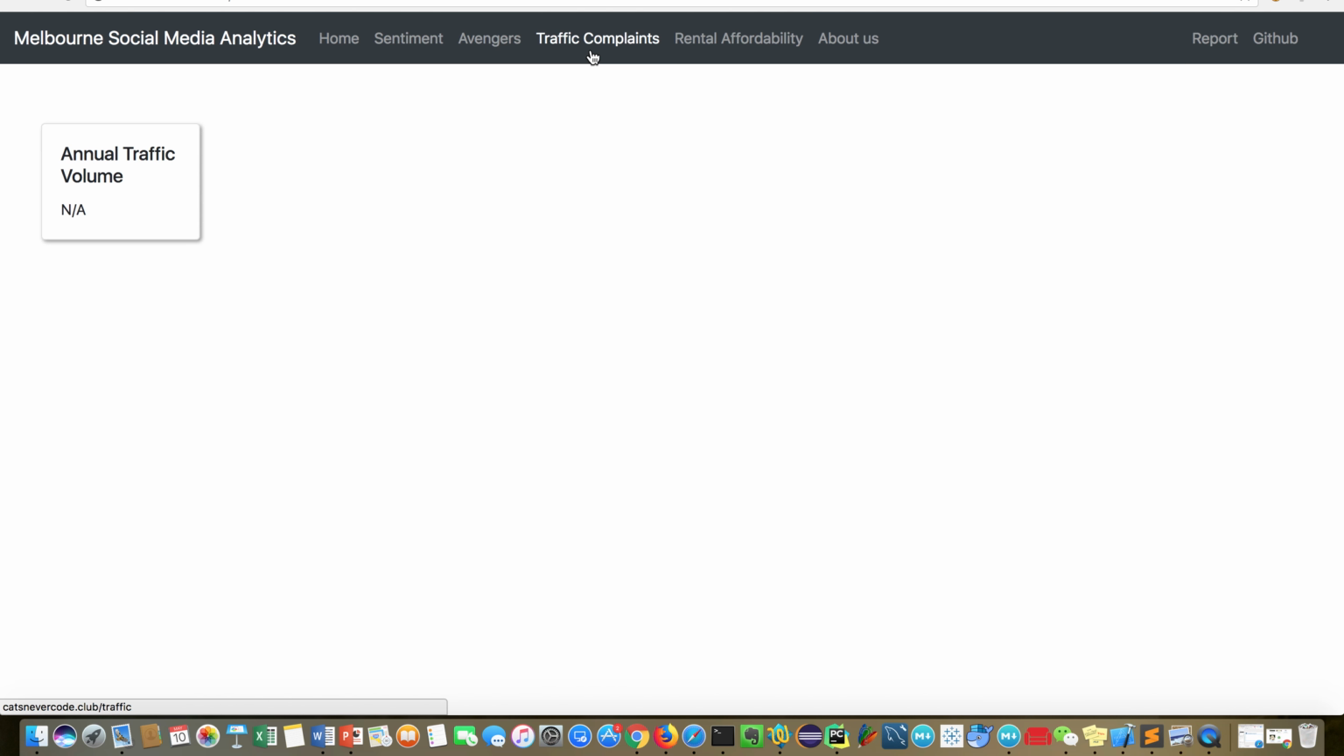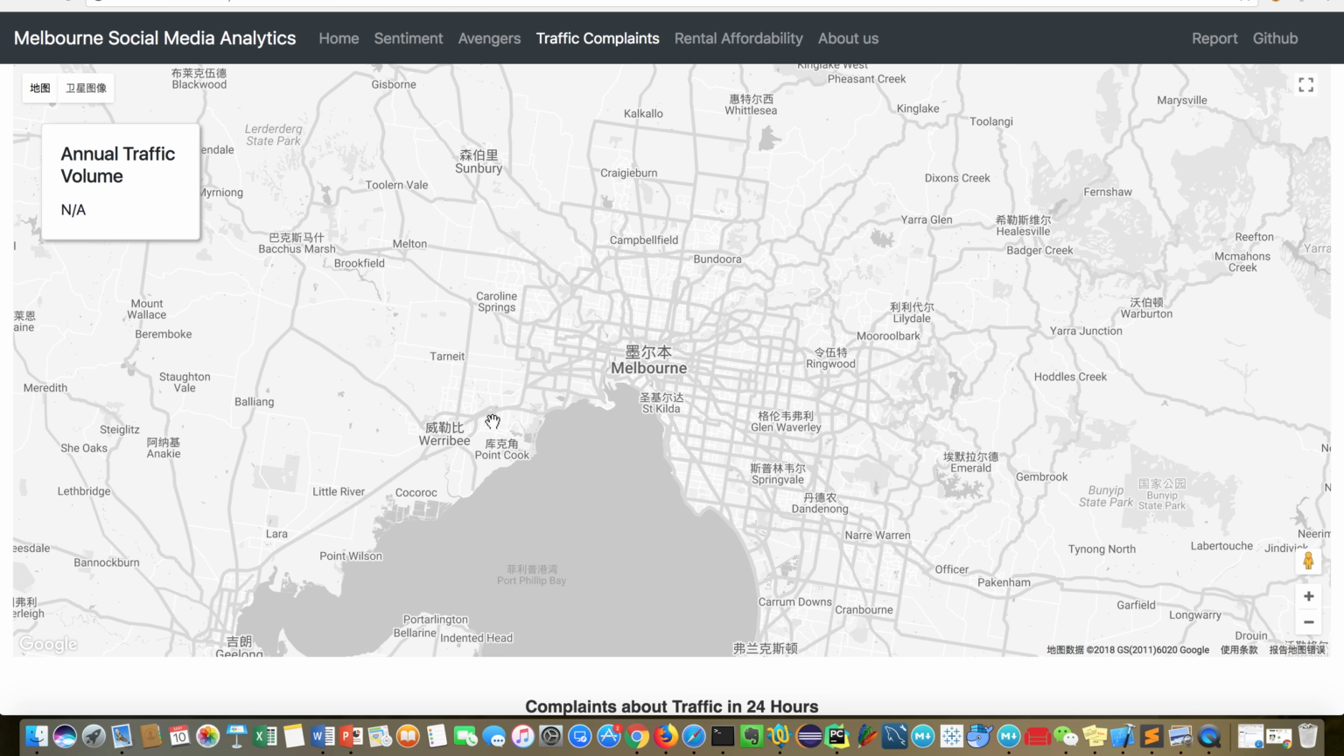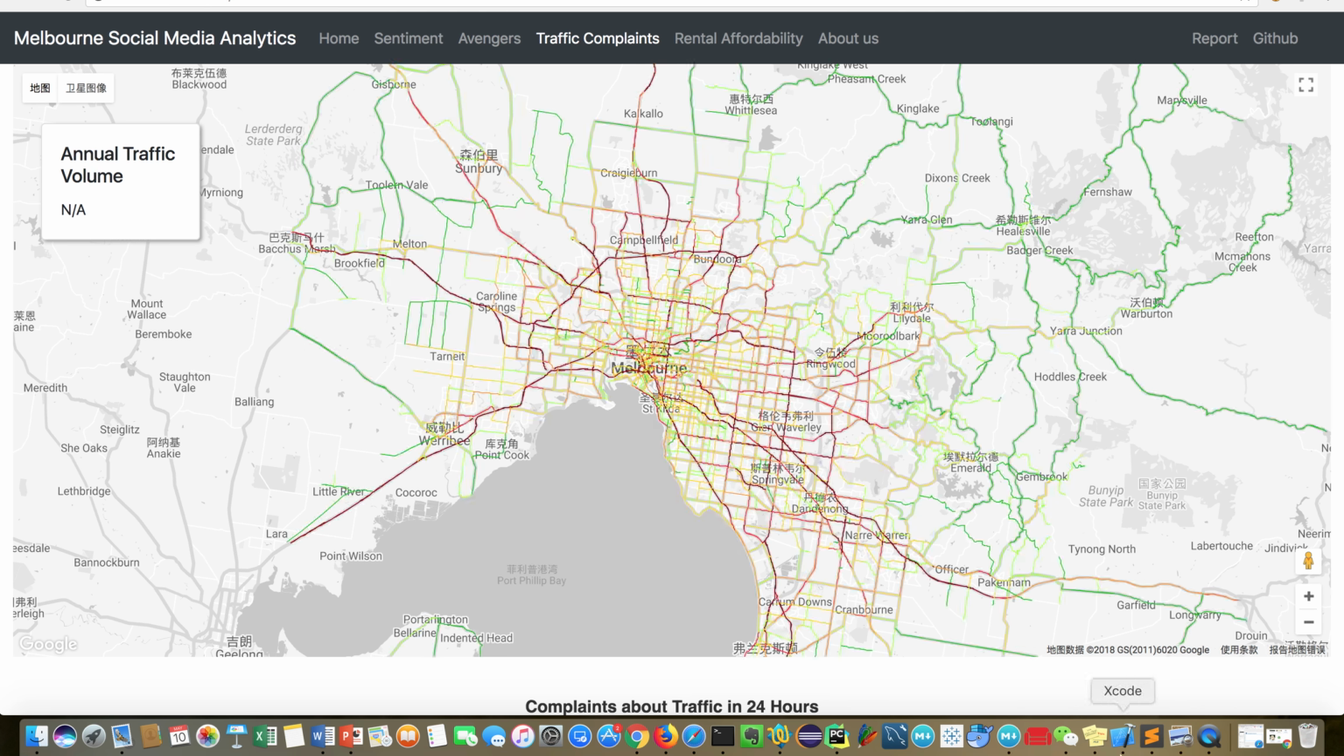And let's see our next scenario. It's about complaints about traffic. We made a long list of keywords to include traffic and many related words like traffic jam, stuck, etc., and searched through all tweets and counted the number of tweets that tend to be negative.